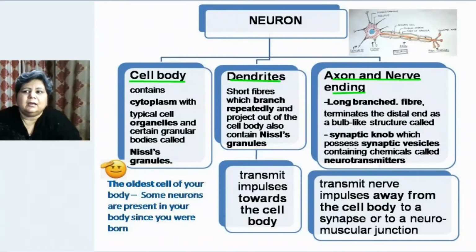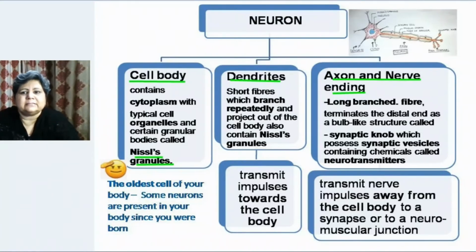But one organelle which is important here is the Nissl's granules. Nissl's granules are the parts which are basically responsible for the production of special kinds of proteins or neurotransmitters, which are used as chemicals for understanding the stimuli and for transmitting the stimuli and responses. So this star-shaped cell body contains a special kind of organelle called the Nissl's granules. Besides this, it has other cytoplasmic organelles too.